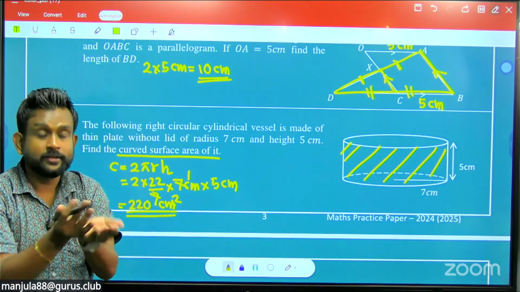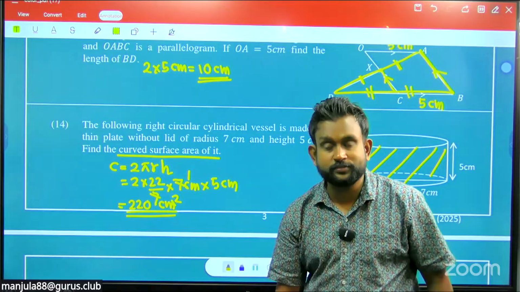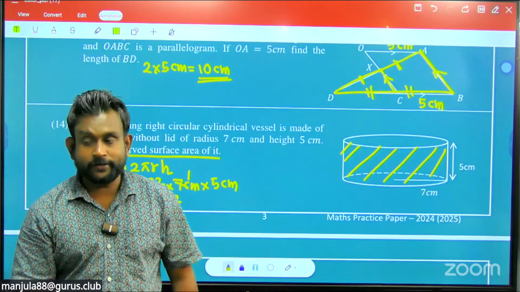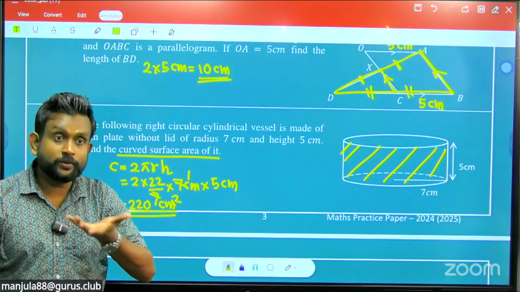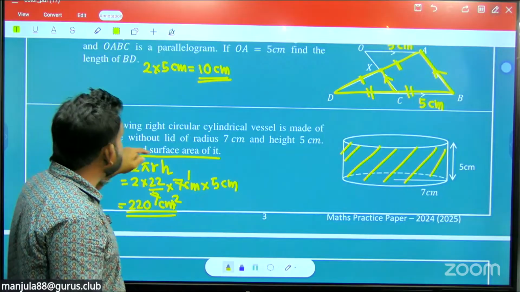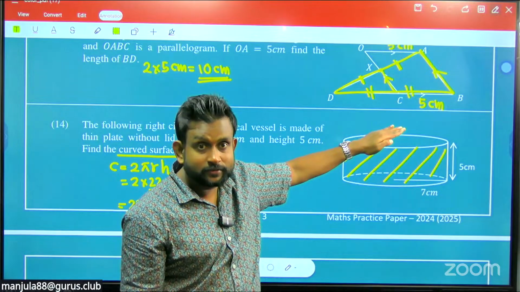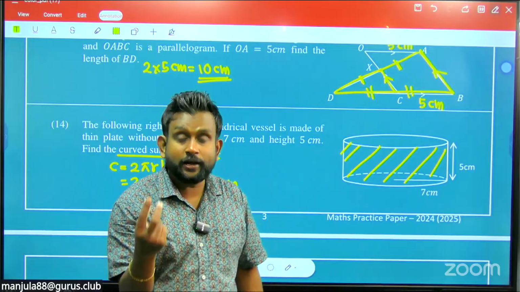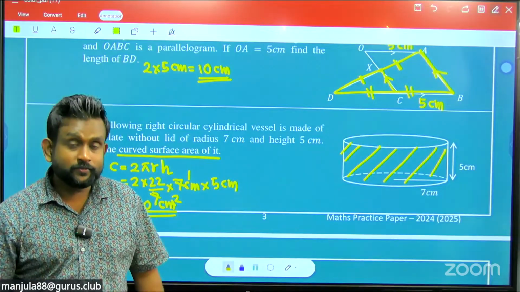this one only. But if they ask this question in the exam, find the external surface area of this cylinder, then what do you have to add additionally? What do you have to add? So the curved surface plus here we have a base, a circular base, but they mentioned that it is a plate without lid. So the lid is not there, right? That means the top circle is not there, just one circular area only. Then πr squared, you have to add one circle area if they ask in the exam